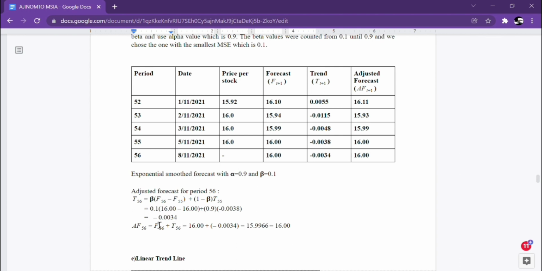After we get the trend, we can proceed to the adjusted exponential smoothing. To find the forecast for 8 November 2021, F56 equals F56 plus T56, and substituting the values into the formula, we get 16 ringgit for 8 November 2021.